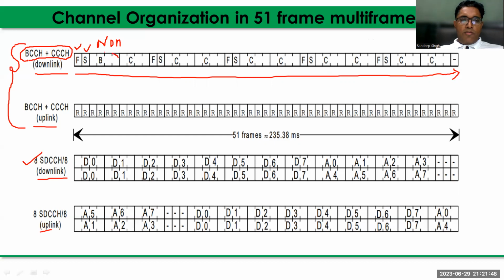And then continuous 4 bursts are used for the broadcast channel. Why are continuous 4 bursts used? Because it is a normal burst. A normal burst is used to transmit the message in continuous 4 bursts because the message is interleaved between the bursts, right? The next 4 bursts are used for the common control channel. Basically, it may be used for the paging channel and AGCH.